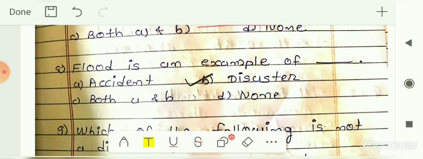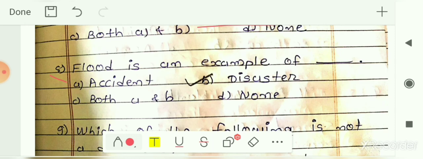Next, same kind of question. Flood is an example of blank. The options are accident, disaster, both A and B or none. So here again your answer is option B, that is disaster. Flood is an example of disaster. So your answer is option B, that is disaster.